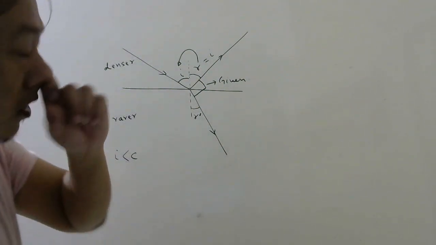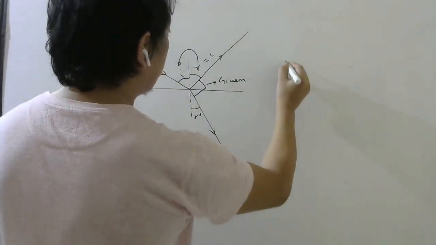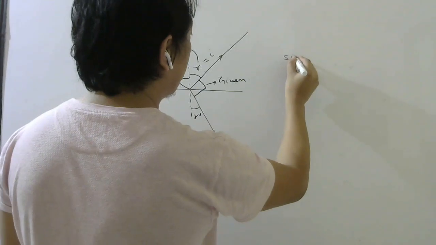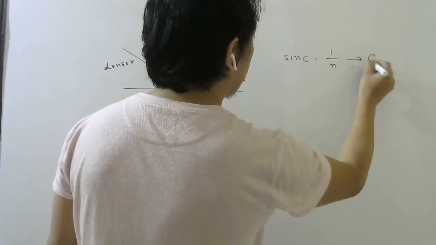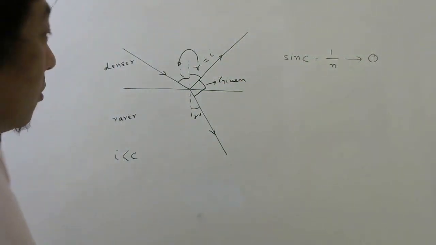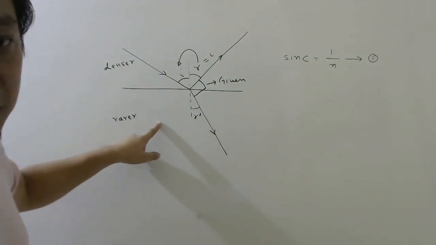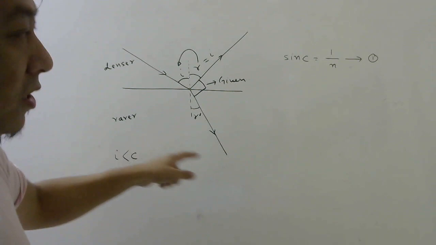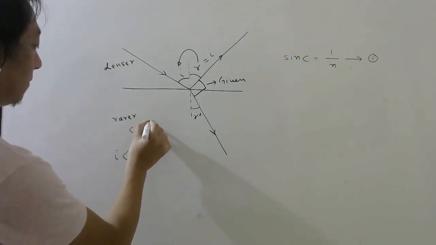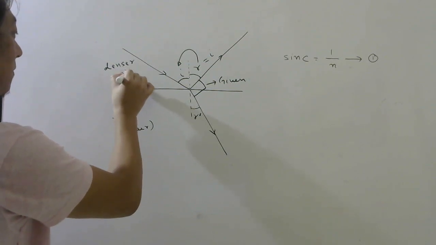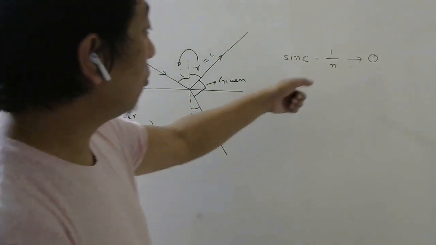So let us try to see. First we know that sine of critical angle is 1 by n. This we know, right? Because it is traveling from denser to rarer medium. They did not mention the rarer medium, so let us assume it is air. This is denser medium n. Now, how will you bring angles?